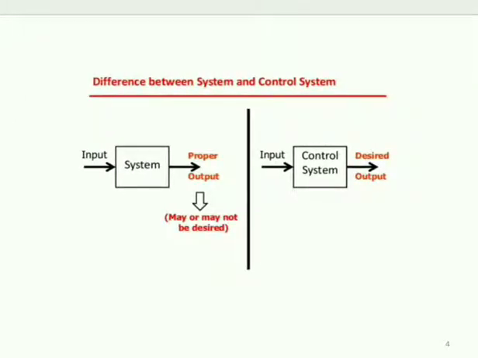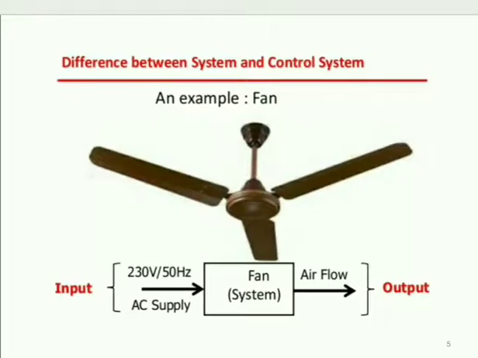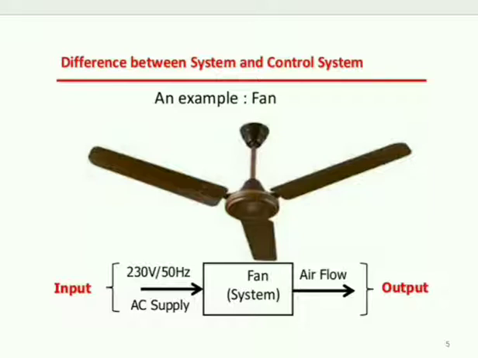What is the difference between a system and a control system? In a system we may or may not get the desired output, but in a control system we get the desired output. We shall take the example of a fan. We are giving input, the output is airflow. In this there is no control system. I am giving an example for a system.